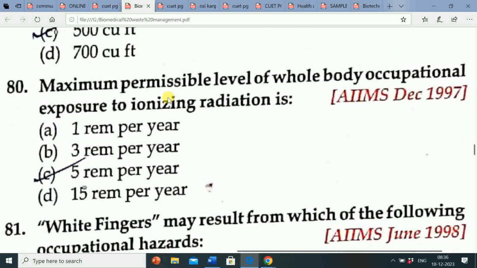Next question, the maximum permissible level of whole body occupational exposure to ionizing radiation is: option A, 1 rem per year; option B, 3 rem per year; option C, 5 rem per year; option D, 15 rem per year. The correct answer is option C, 5 rem per year.